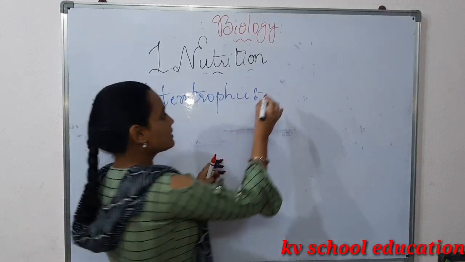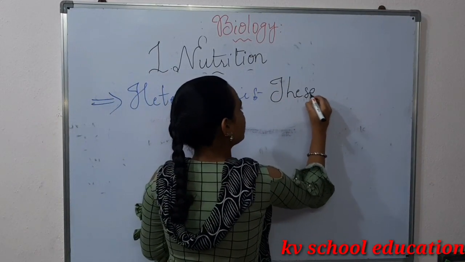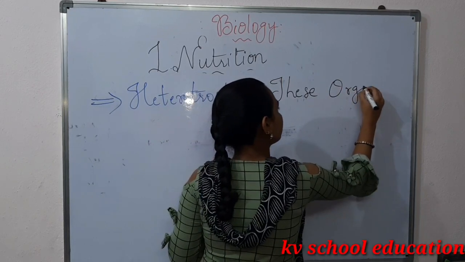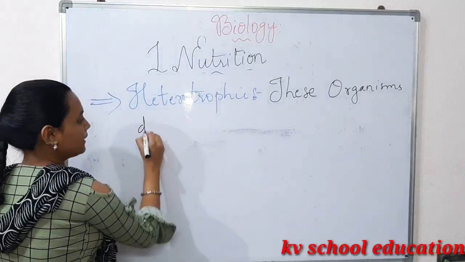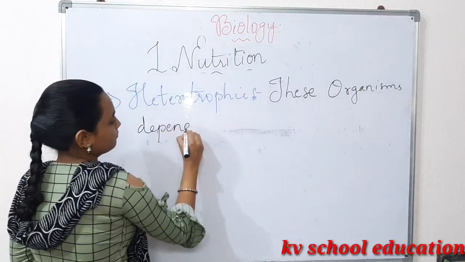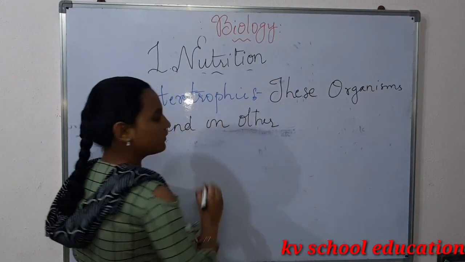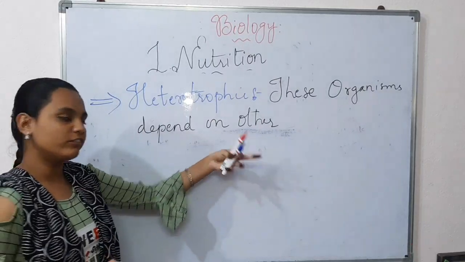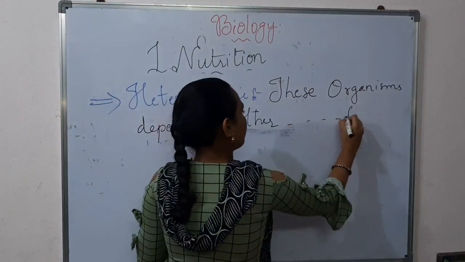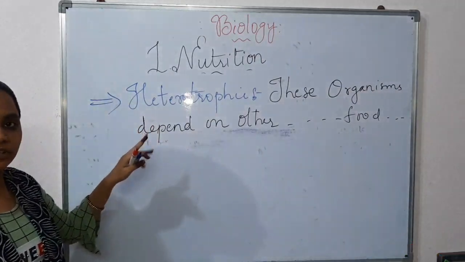Here it is the opposite: these organisms depend on others for food and shelter and so on. So this is about heterotrophic nutrition.